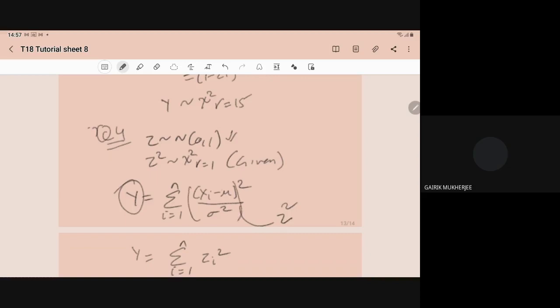Here we have the square; in the question there was some printing mistake. Here we have the square in the question. Okay, sir, so this is sigma, this is square.